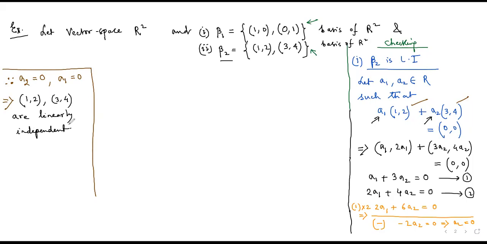Now the next thing is whether we can span any particular element of the vector space R2 as a linear combination of these two or not. So this is the first part. The second part we need to show is whether beta spans R2 or not.